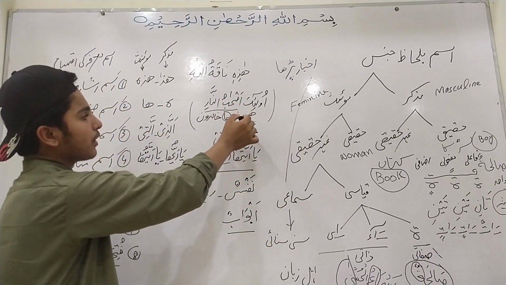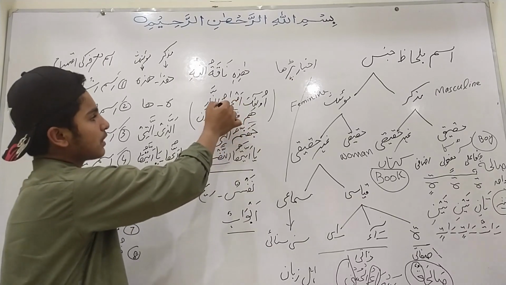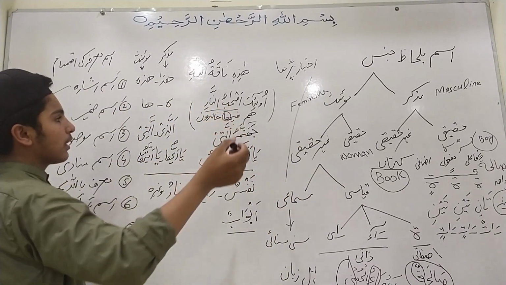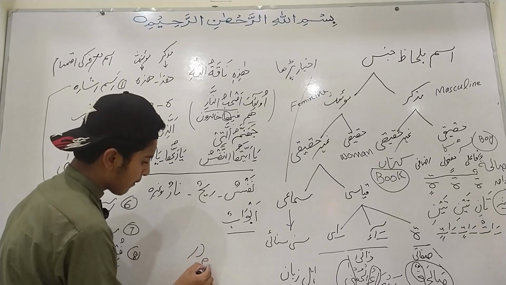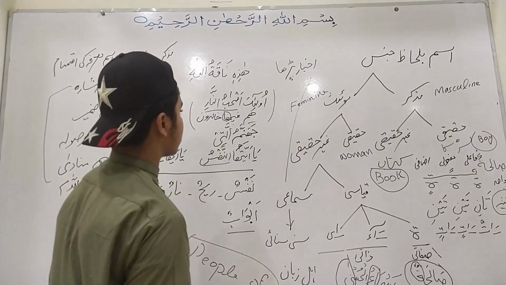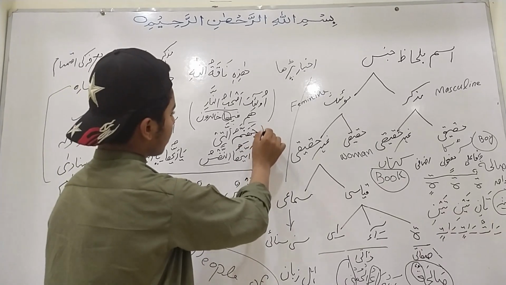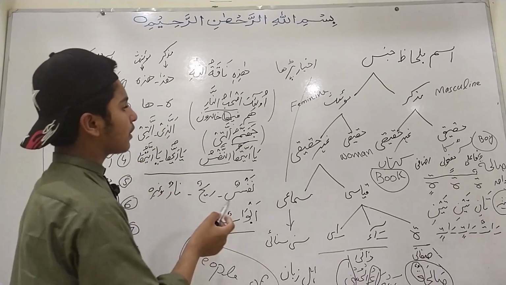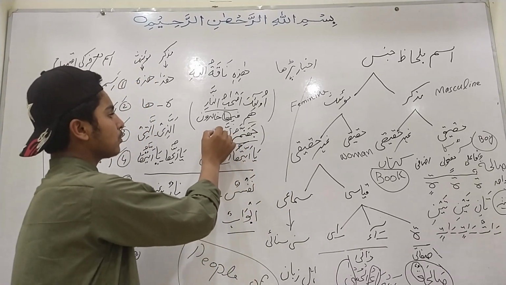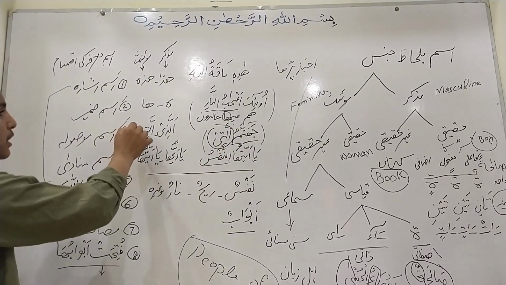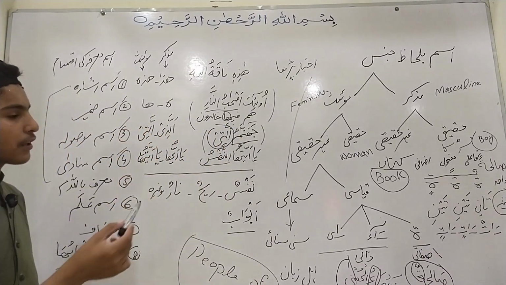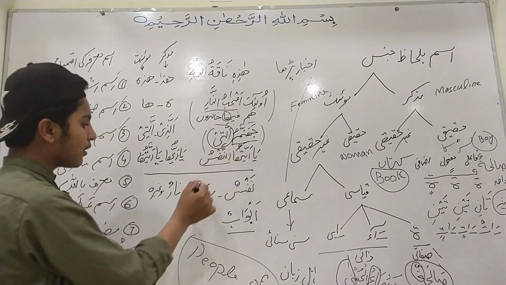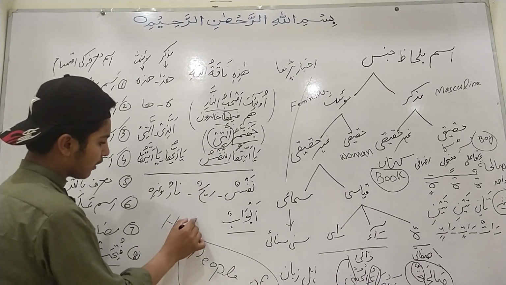أولئك أصحاب النار هم فيها خالدون. فيها shows that this word is feminine, muannas simai. أصحاب النار is used for the people of hell. It is a feminine noun. The second example with us is Jahannam. It is a feminine noun in the Arabic language, and it is known by a relative pronoun. Allati is an ism mausul, relative pronoun, and it shows that Jahannam is a feminine noun. Jahannam is used for hell in the Arabic language.